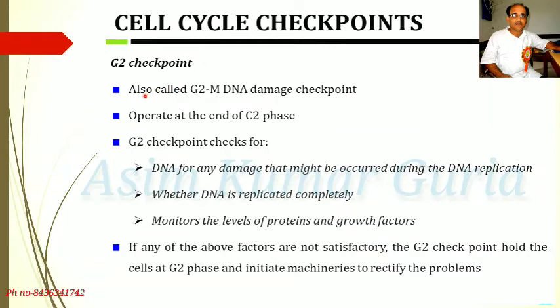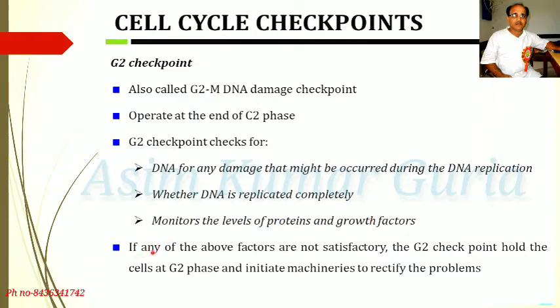G2 checkpoint, also called G2M DNA damage checkpoint, operates at the end of G2 phase. G2 checkpoint checks DNA for any damage that might have occurred during DNA replication, whether DNA is replicated completely, and monitors the levels of proteins and growth factors.